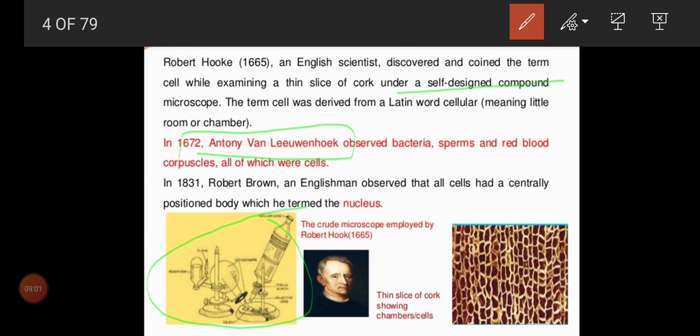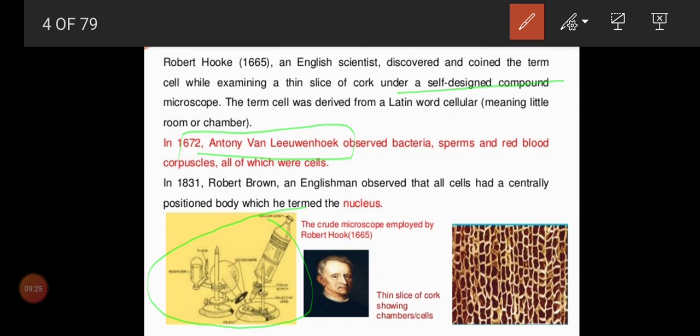Anton von Leeuwenhoek observed bacteria and also sperms and red blood corpuscles, all of which were cells. So he observed the sperm, bacteria and red blood cells, and he told that RBC, sperms and bacteria are all cells only.